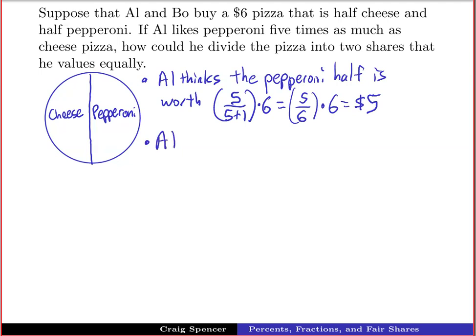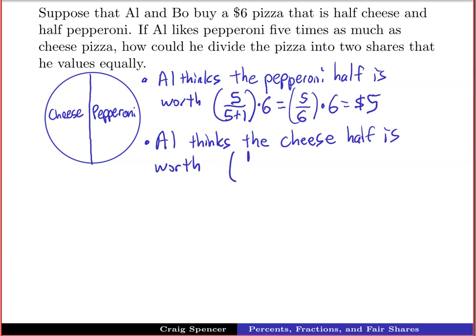When it comes to the cheese pizza, Al thinks that it's worth, well, we have a 5-to-1 ratio here.